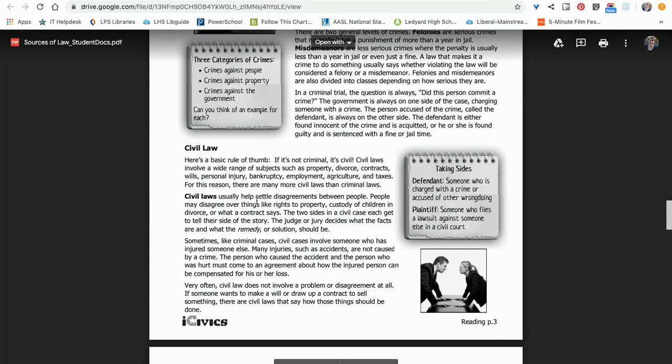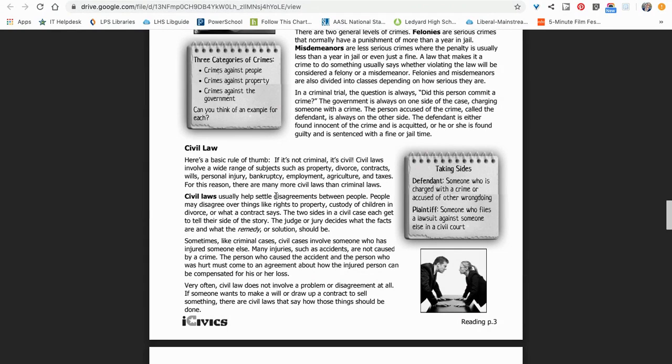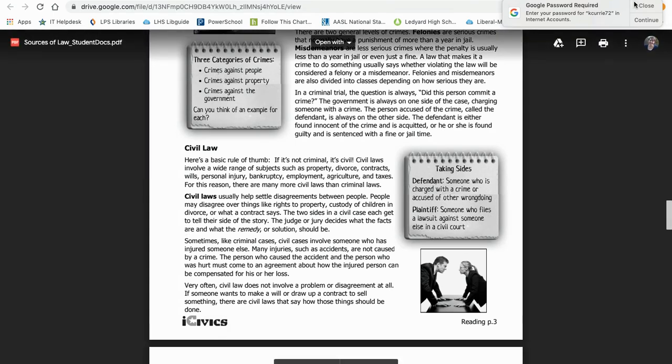Civil laws usually help settle disagreements between people. People may disagree over things like rights to property, custody of children in divorce, or what a contract says. The two sides in a civil case each get to tell their side of the story. The judge or jury decides what the facts are and what the remedy or solution should be.